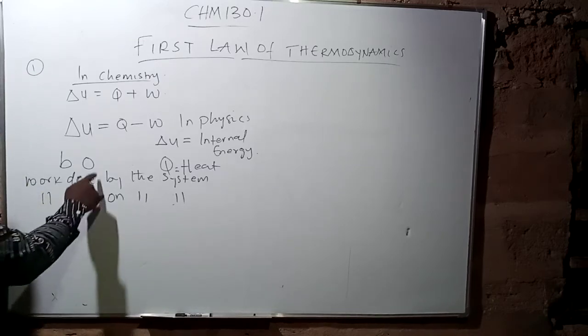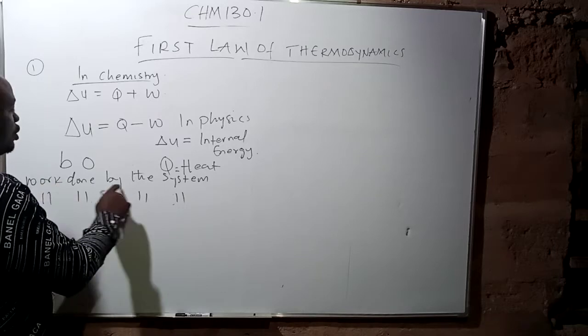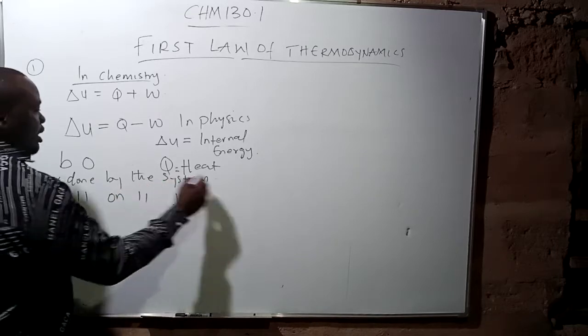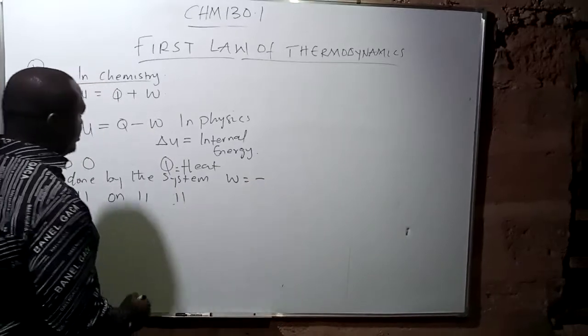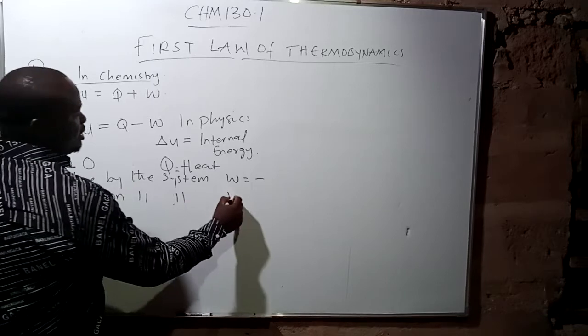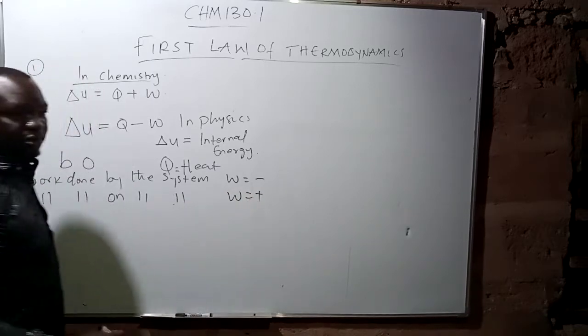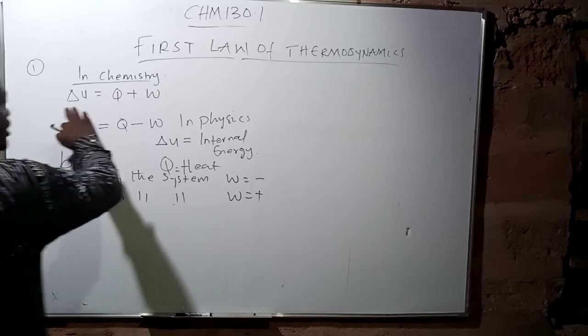Now, that is why I'm using both, for me to remember it. So it simply means if the work is done by the system, if I'm using this formula, my work is negative. But if work is done on the system, it means that my work is positive. Are you seeing it? Now, this is under chemistry if you're using this formula.